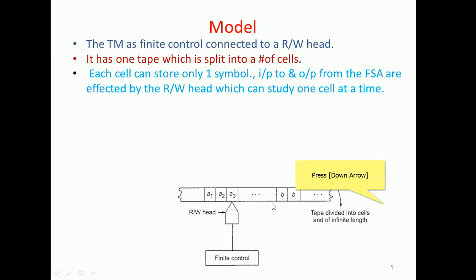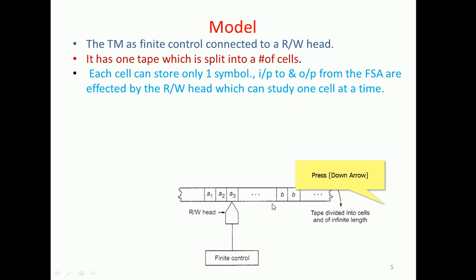Each cell can store only one symbol, which is an input or output: input from the real world and output to the real world. The finite state automaton is affected by the read write head, which can examine one cell at a time.